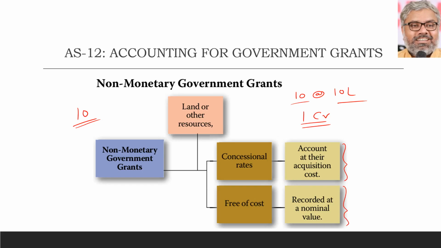AS12 says, even though you received a government grant, which is a non-monetary government grant, free of cost, still you have to record it, at some nominal value. You want to record it at 1 rupee, no problem, record it at 1 rupee or 10 rupees, 100 rupees. Even a small amount doesn't matter, but it should be recorded. It cannot be ignored. That is a very important point of non-monetary government grants received free of cost. When they are received at a concessional rate, there is no speciality. Whatever price the organization actually pays, that asset will be recorded at that price only, whatever the actual cost of acquisition. That's it. That is one category of government grants, which is non-monetary government grants.